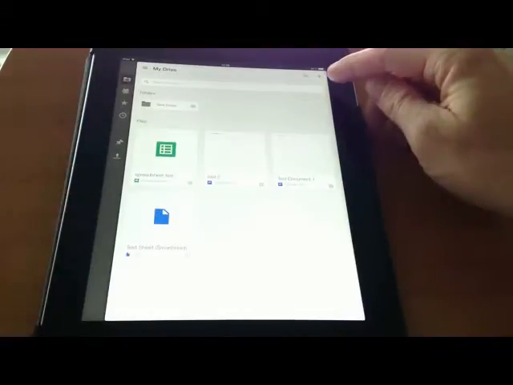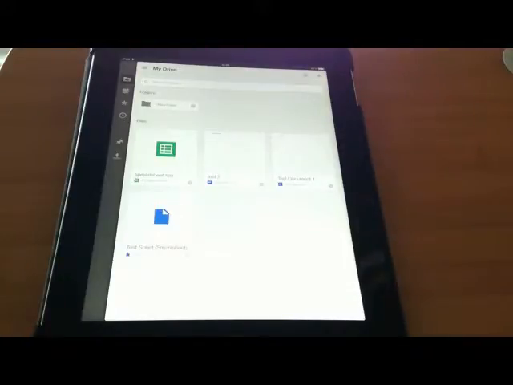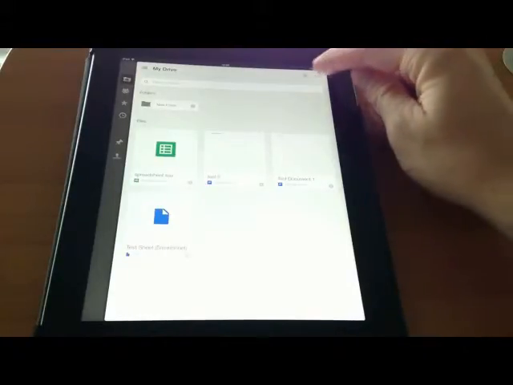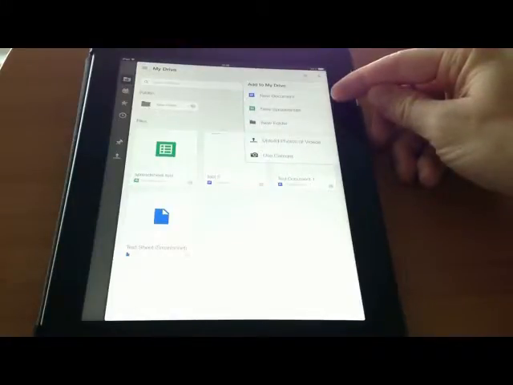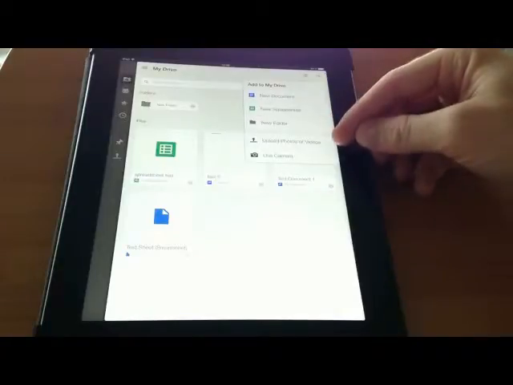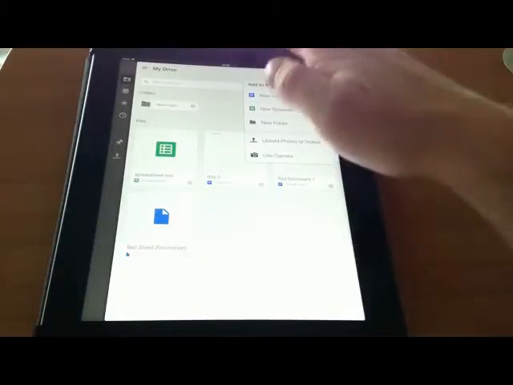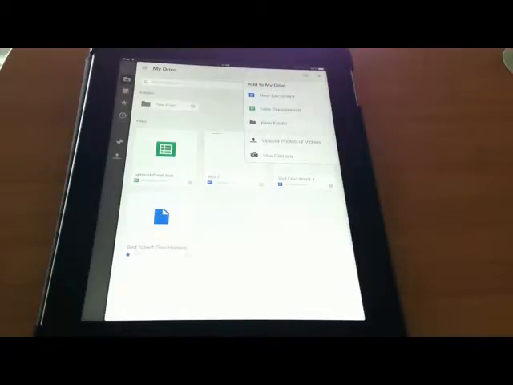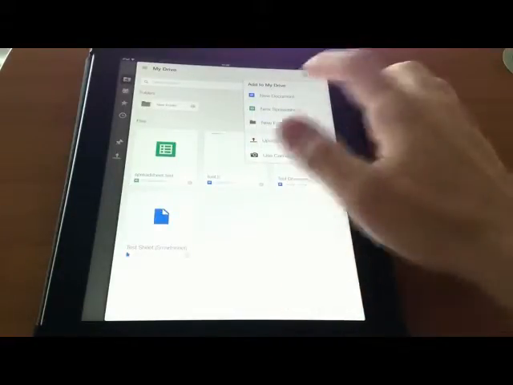I also want you to notice that over here to the right, there's this plus symbol, which you're going to be using a lot if you're using Google Drive on your iOS-enabled device. This is where you can create a new document. So you can see I could create a brand new, just regular word processing document, a spreadsheet document. I could also create a folder, or I could upload photos and videos from here. I could also use the camera, the iSight camera on my iPad to shoot a video right now, which I don't need to do because I'm already recording with my iPhone back here. Anyways, so that's how you can create a new document.